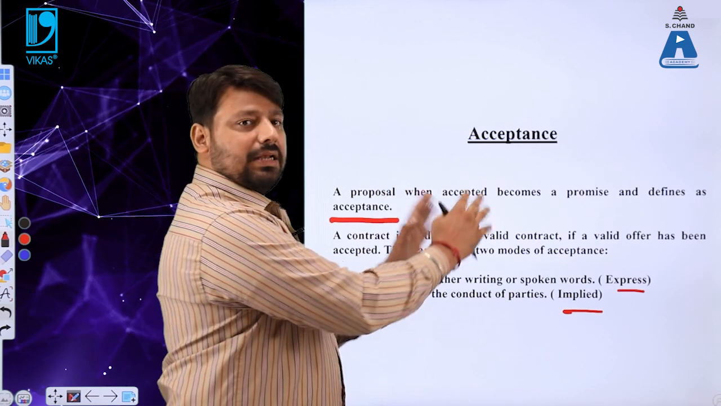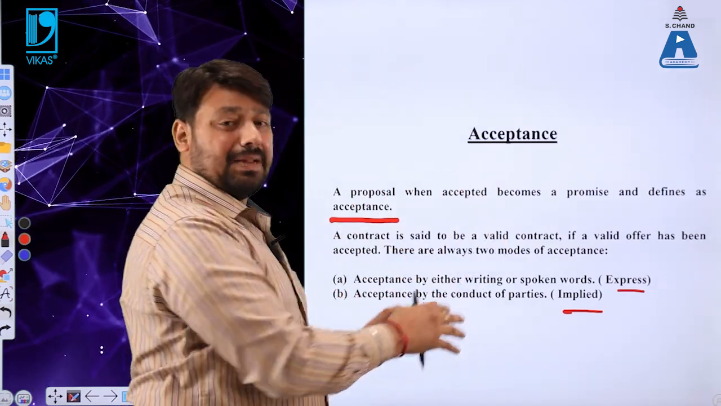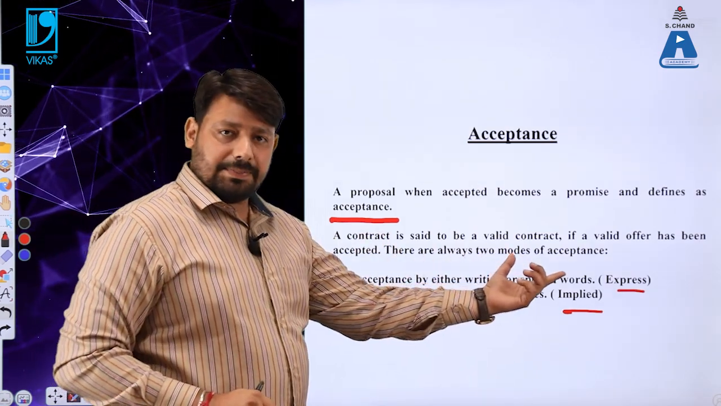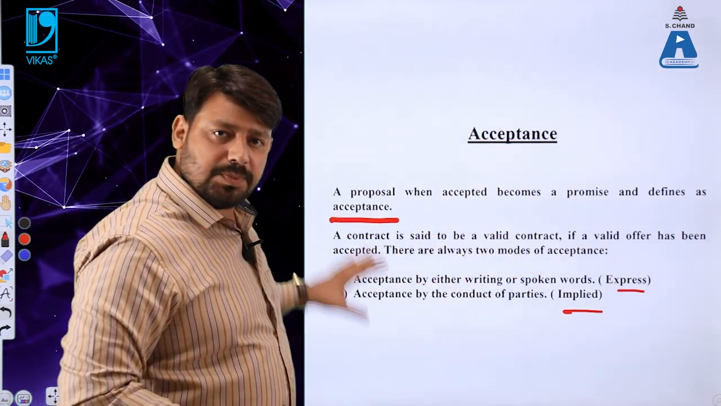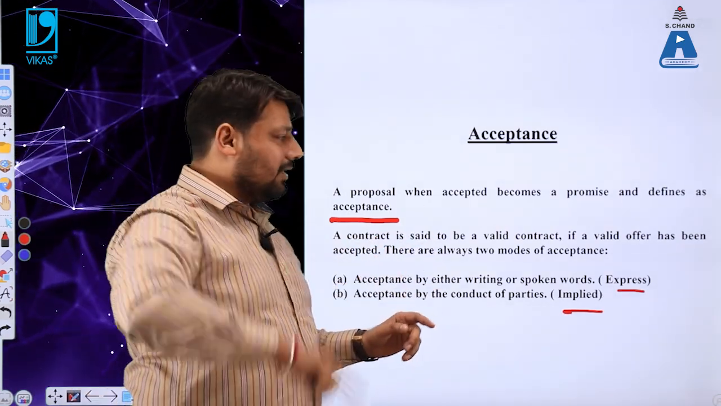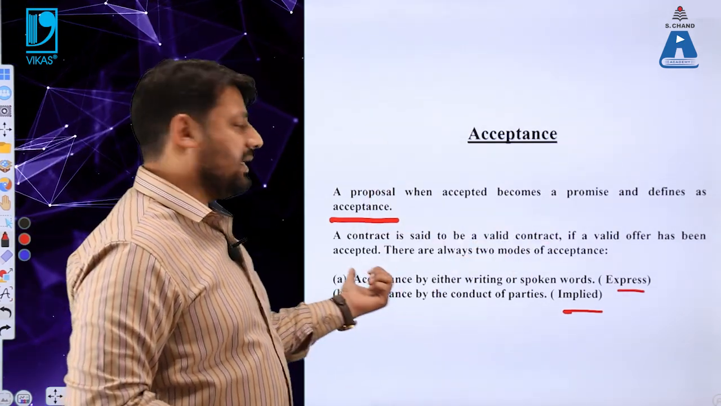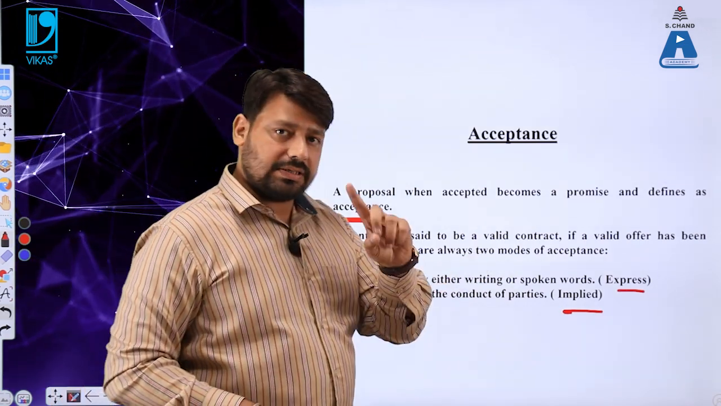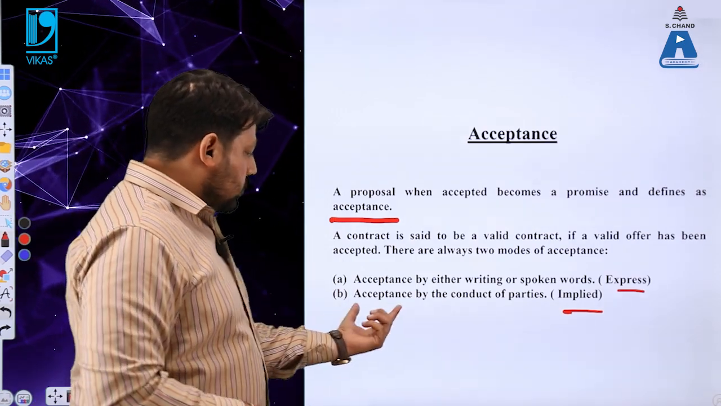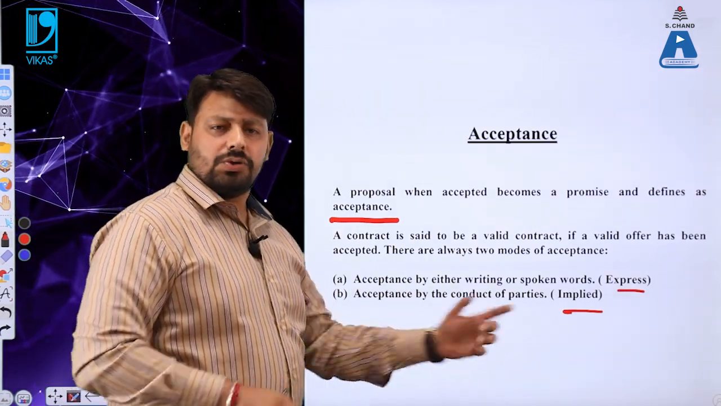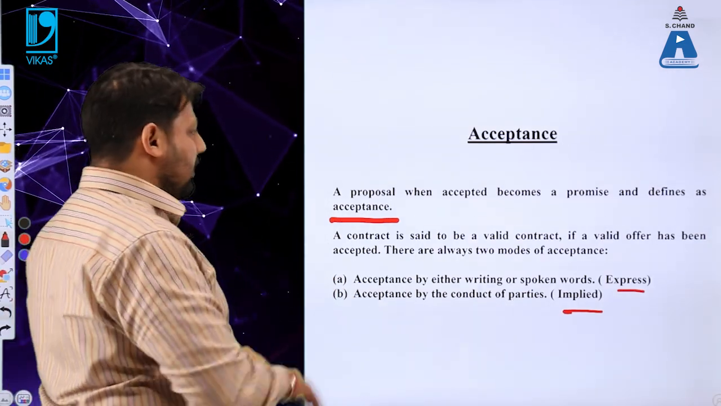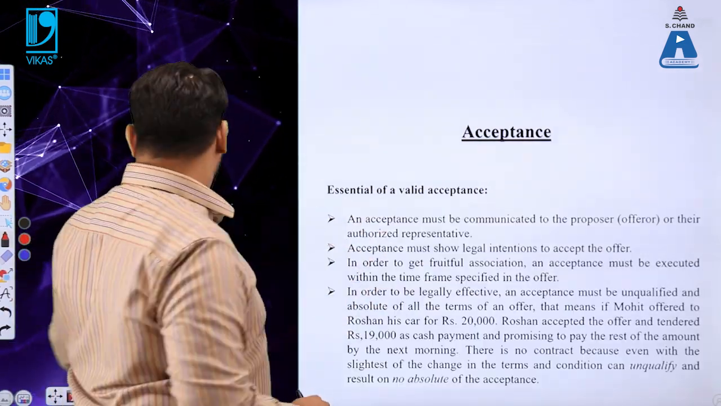So acceptance के लिए भी express acceptance and implied acceptance होना बहुत जरूरी है. So there are always two modes of acceptance. In order to recapitulate this particular slide, let us have a look into it. A contract is said to be a valid contract if a valid offer has been accepted, and there are always two modes of acceptance. Number one is express acceptance and the second one is implied acceptance. So the acceptance by the conduct of parties or any situation, that is always known as implied acceptance.